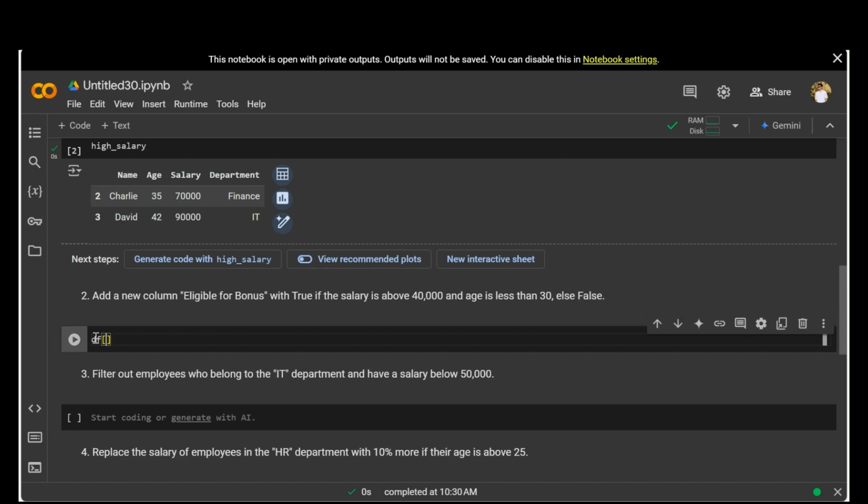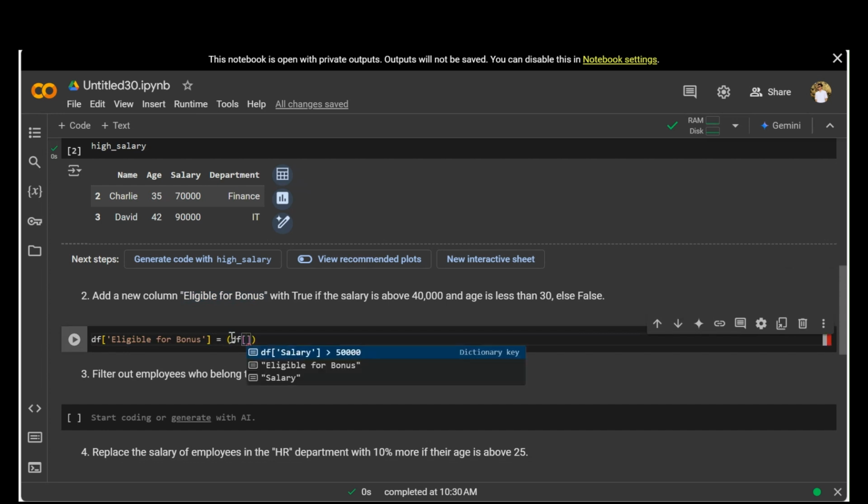When you are creating a new column, we need to pass the df, and inside the square brackets we need to pass the column name, that is eligible for bonus. You can just simply copy it from here, paste it here, resize it, and it should be equal to df of, so we have basically two conditions.